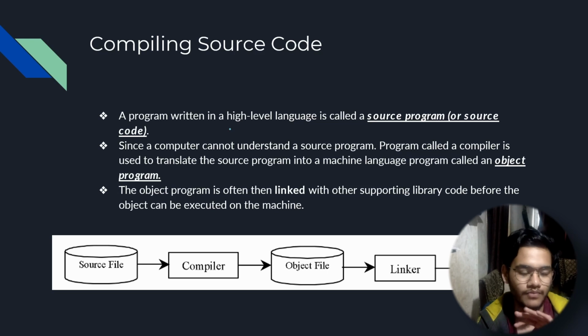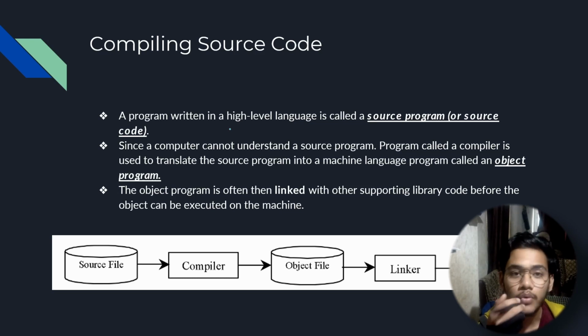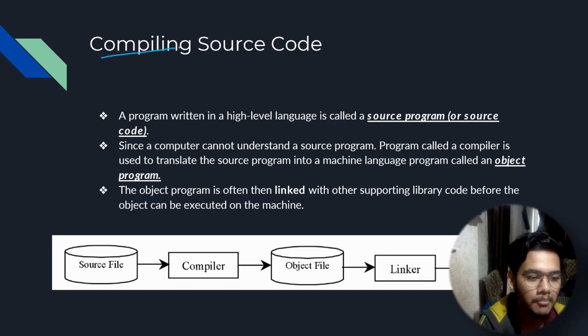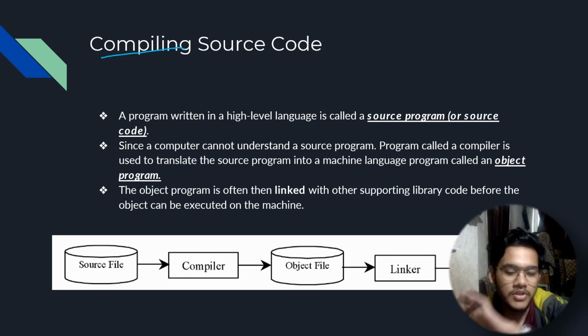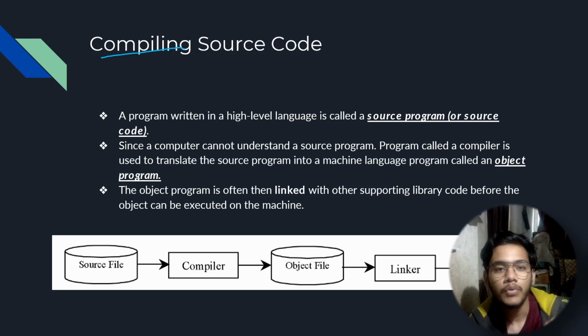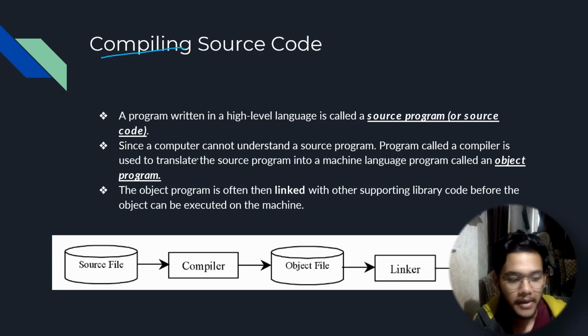Now that we know what a programming language is, we need to understand how these high level languages that we use are converted into machine language, right? We need to understand how the computer understands them, because we already know the computer can't speak that language. So what happens is there is a back process going on, which is called compiling. The compilation process is basically converting source code to machine code so that the computer can understand it and execute the program, right?